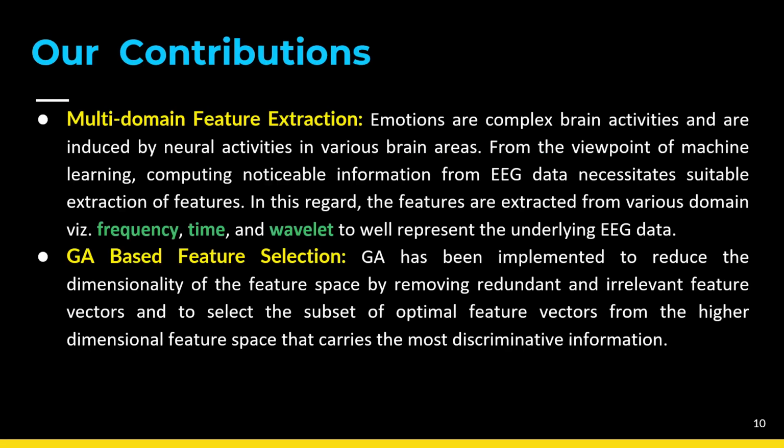Contributions in this domain. First we are trying to introduce multi-domain feature extraction, in which we have extracted the features from three different domains. The first one is frequency, then time, then the wavelet domain, from where we have extracted the features to understand the EEG data. After extracting features from different domains, we get a high dimensional space, and to reduce the dimensionality of the datasets, we are using GA-based feature selection to get the relevant feature vectors from the high dimensional feature